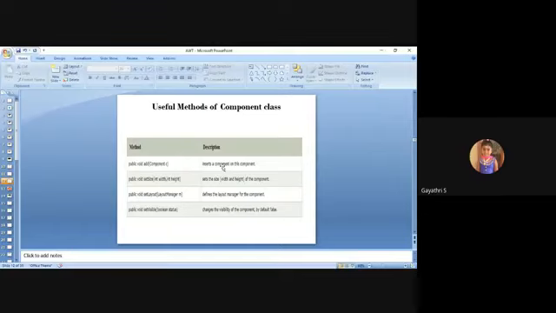If you want to set any particular layout, use setLayout. Next, setVisible. setVisible means you can change the visibility of the component. By default it is false. If you don't use the setVisible method in your application, the components which you have included in the container are not visible.